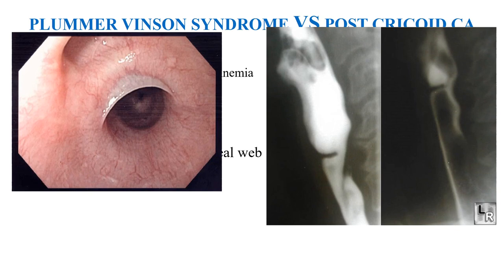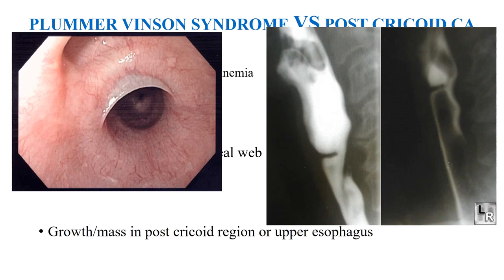Again, this is the endoscopic view of the esophageal web. So the one reason is mainly due to the esophageal web. The patient may complain of dysphagia. The second reason for dysphagia, because the patient's complaint will be dysphagia and pale looking. Okay, so either it may be esophageal web or there may be a growth or mass in the post-cricoid region or upper esophagus. So this web forms in the upper part of esophagus, just underneath the cricopharyngeus, or